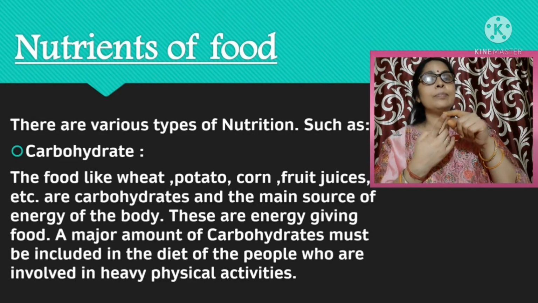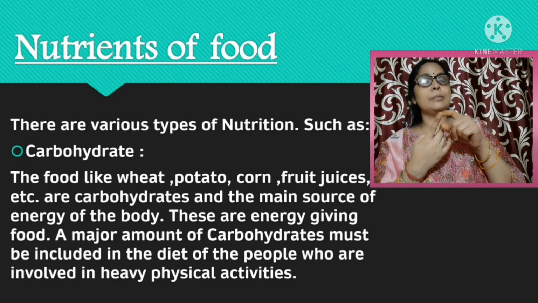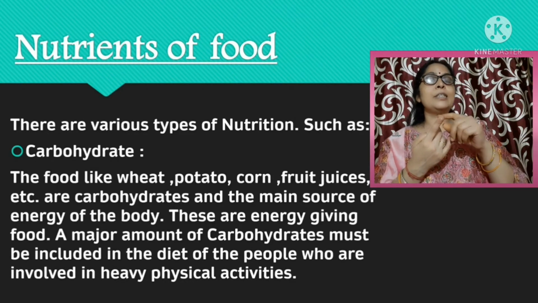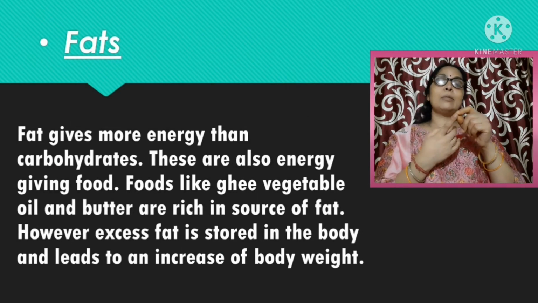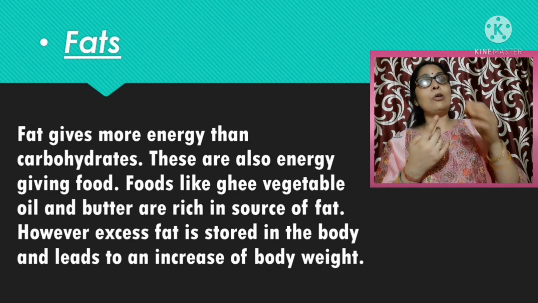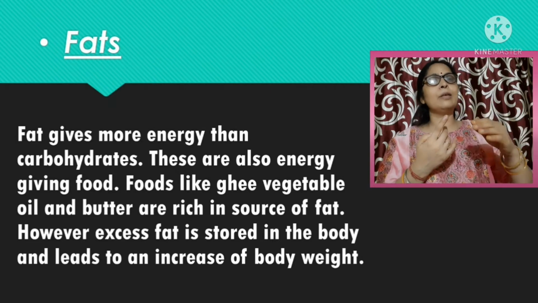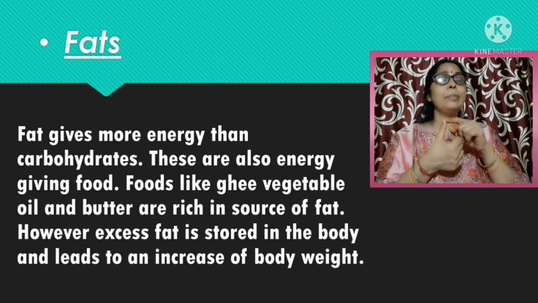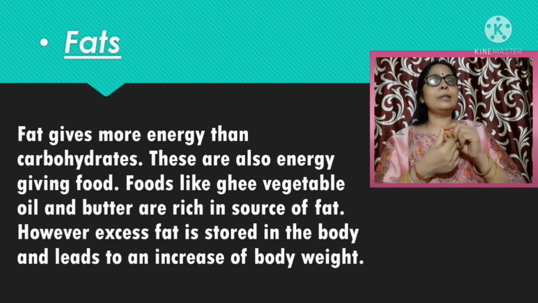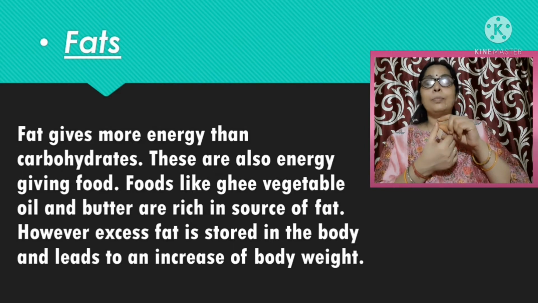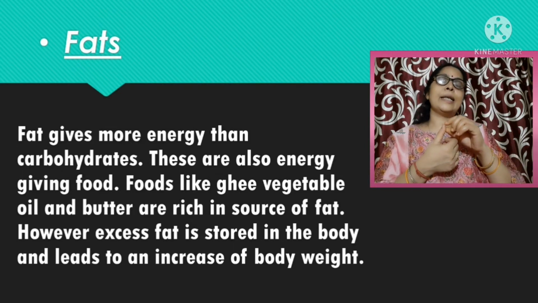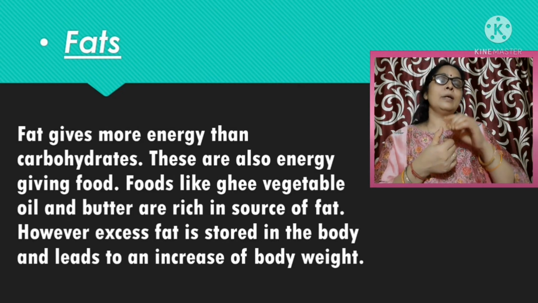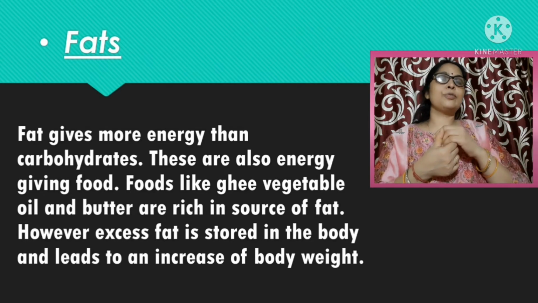Now we come to the vitamins. Our body needs vitamins. We get vitamins from the green leafy vegetable, fresh fruit. These are the main source of vitamins, and vitamins protect our body from different types of disease and help in the proper functioning of all the organs. Minerals. Our body needs a very small amount of mineral. It also protects our body from the different types of disease and helps in the proper functioning of all the organs. We get minerals from the green leafy vegetable and fresh fruit.